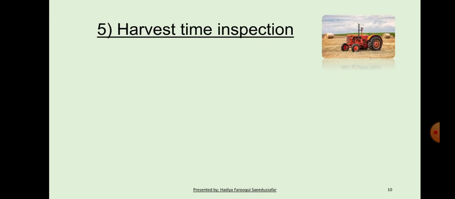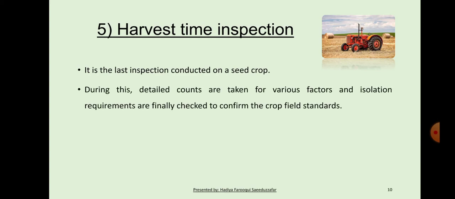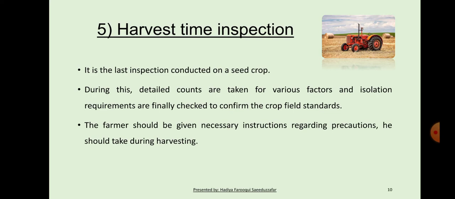Fifth and the last stage is the harvest time inspection. It is the last inspection conducted on the seed crop. During this, detailed counts are taken for various factors and isolation requirements are finally checked to confirm the crop field standards. The farmer should be given necessary instruction regarding precautions he should take during harvesting.